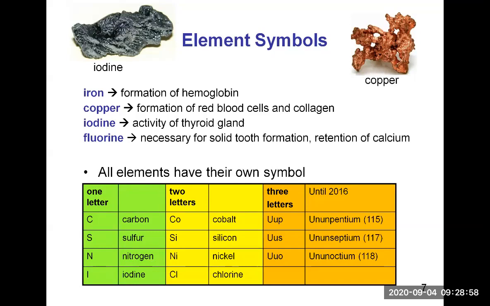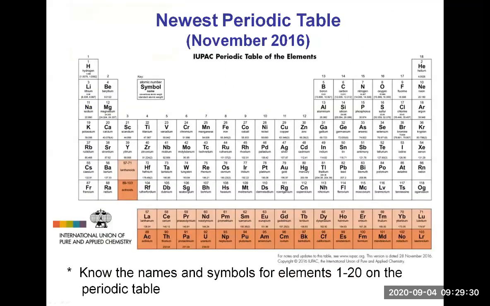In older periodic tables, you may have seen three-letter symbols, Uup, Uus, or Uuo. But that was until 2016 when these elements have been named, right? You recognize those elements 115, 117, and 118 have been named recently, right? Like 118 is now oganesson. So let's look at a new periodic table that is up to date.